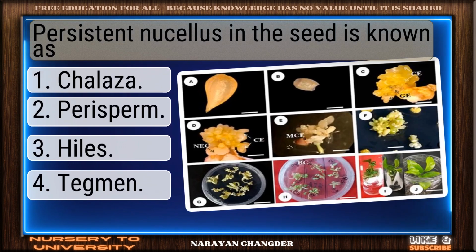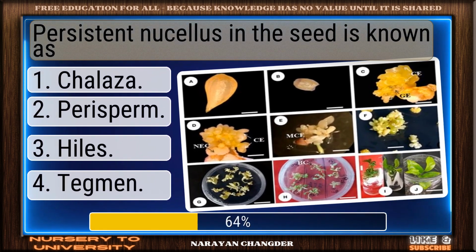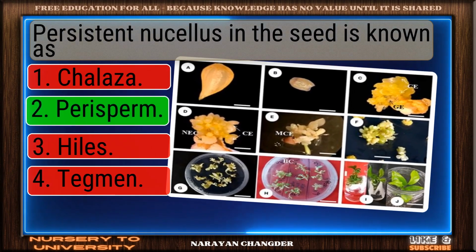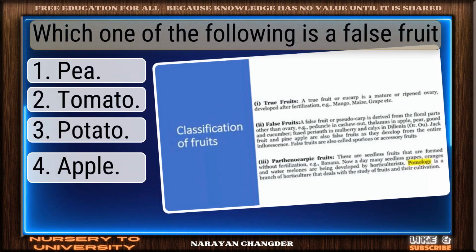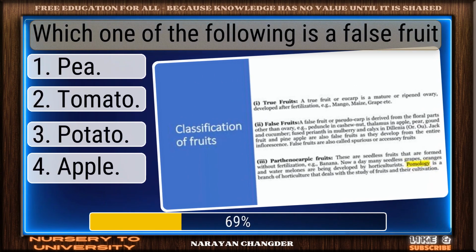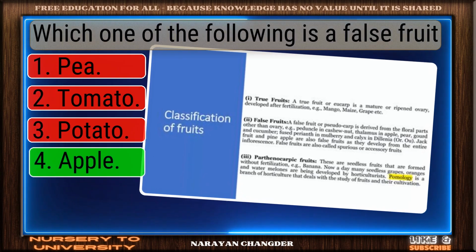Question number 29. Persistent nucellus in the seed is known as? Nice work. You chose perisperm and it is correct. Question number 30. Which one of the following is a false fruit? Perfect. Apple is the correct choice.